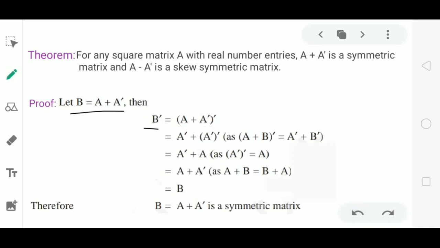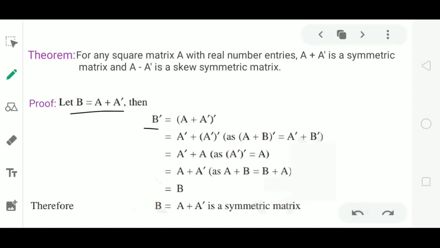Keeping this A dash as it is, again we have another property for the second term, that is (A dash) whole dash equals A. Then the second term will be A. And we know that addition of matrices is commutative. Then A plus B equals B plus A. This implies A dash plus A equals A plus A dash, which is the matrix B. Therefore, B dash equals B. This proves that B is symmetric. What is B? B is A plus A dash. Then A plus A dash is always symmetric.